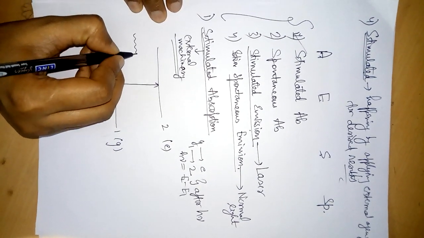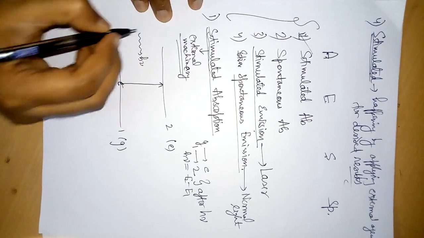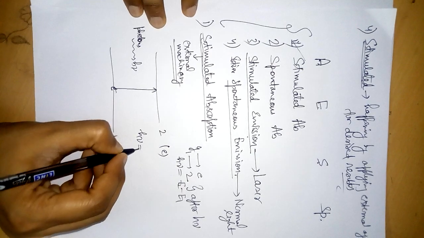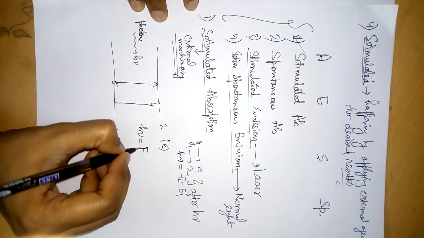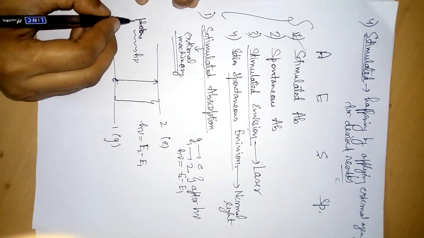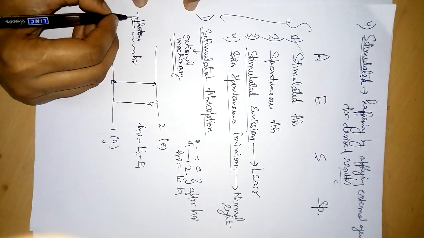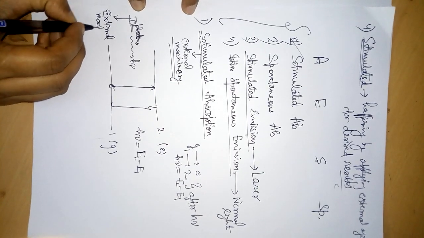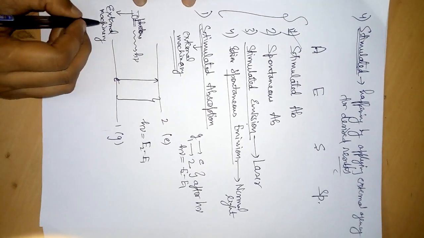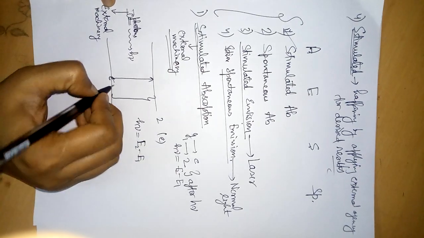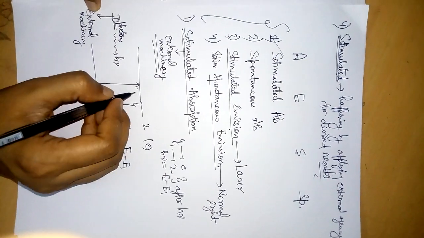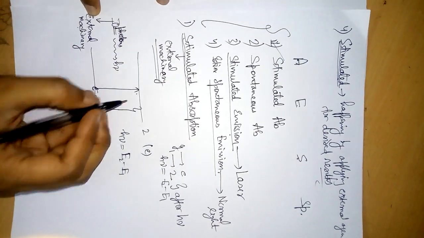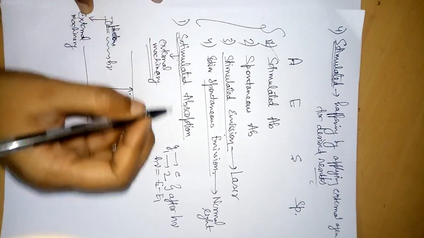It is absorbing photons having energy exactly equal to this energy difference, and these photons are provided by some external machinery. The source of photons is external machinery. So this process is absorption, and since we need an external agency or external machinery for absorption, this process is stimulated absorption.